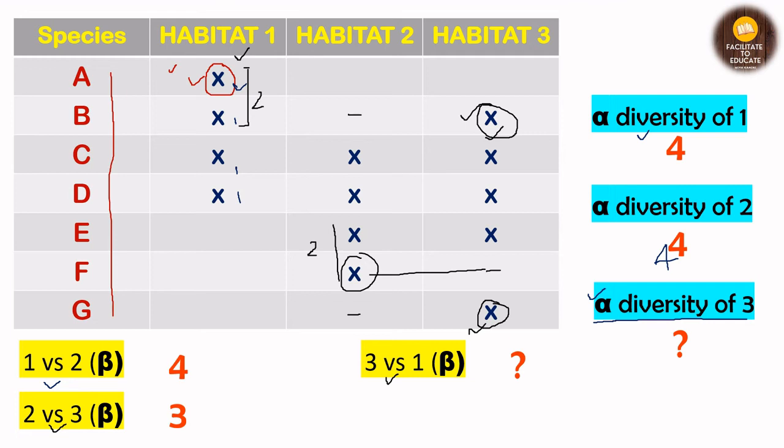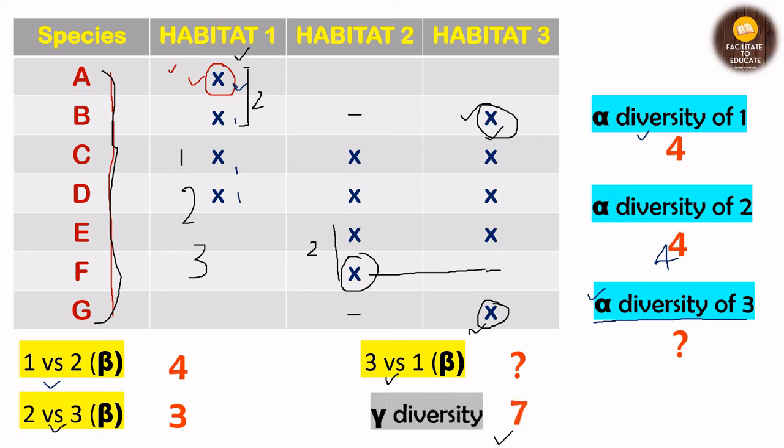And for gamma diversity, what do we see? That is, what are the types of species that are present in all of the ecosystems. Whether a species is present in one or two or in all of them, we are going to count all of the species. So it is 1, 2, 3, 4, 5, 6 and 7. So the gamma diversity for one region that is having these 3 ecosystems will be 7, right? So I hope you are clear with alpha, beta and gamma diversity.